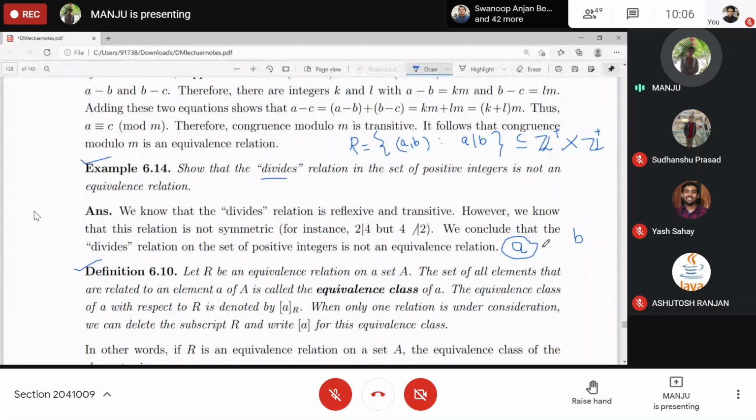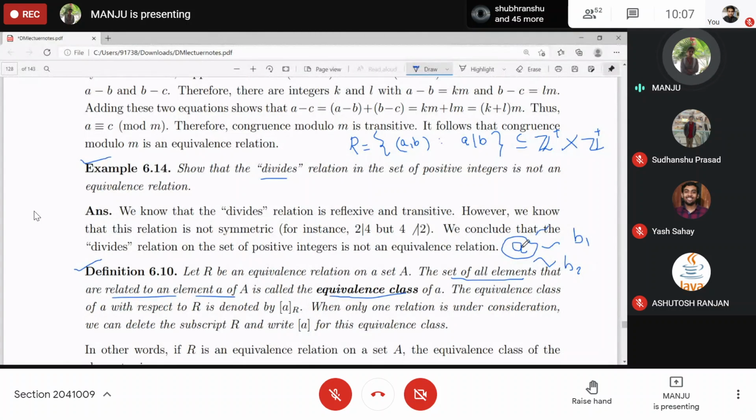That means all the equivalent members you are collecting from A. So the equivalence class means the set of all elements that are related, or equivalent, to an element. This is known as the equivalence class of a. Clear? You're collecting b1, b2 and so on.